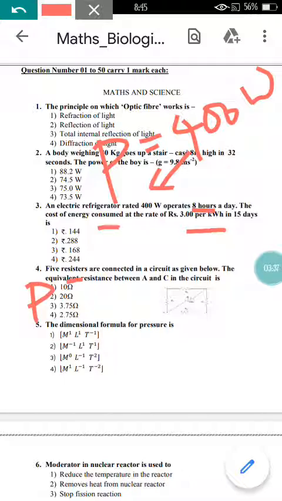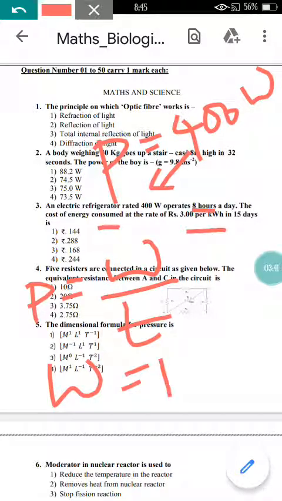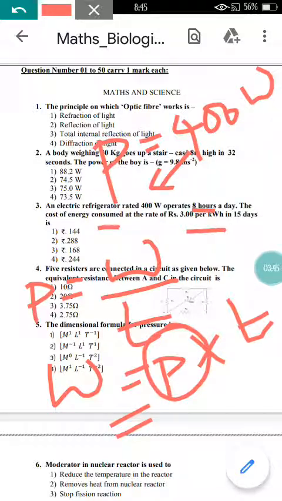As you know, power is equal to W by T. Make use of the formula W is equal to power into T. They have given the value of power, just substitute there, and the value of time they have given is 8 hours.